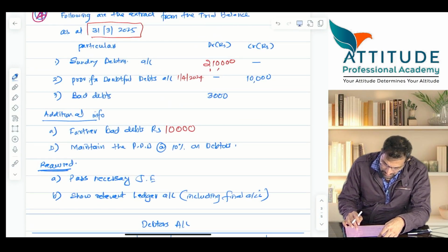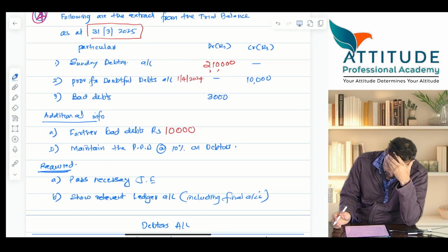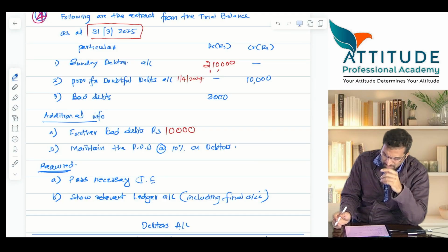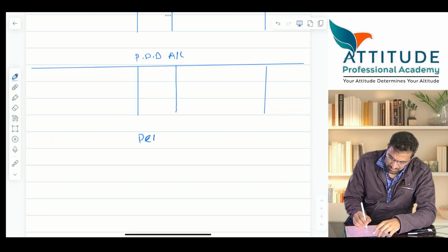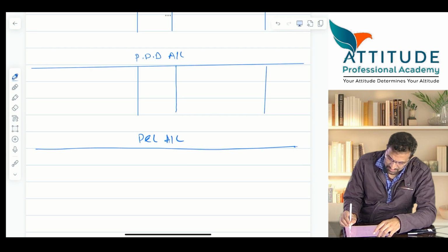Yes, correct, that's okay. PDD account, P&L account and balance sheet extract. Correct? P&L extract and balance sheet extract.